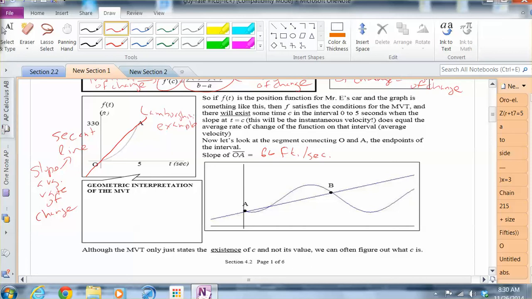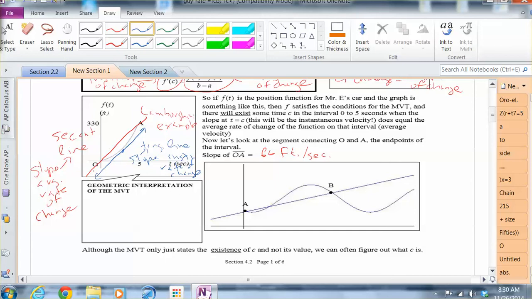Now, if you were to draw a tangent line representing the instantaneous velocity, it would be right here. So that's a tangent line, right? Will there be a tangent line that has the same slope as the secant line? Absolutely. Remember, the slope of this line is the instantaneous rate of change. We could definitely imagine this happening. If I drew the secant line from O to A, will there be a tangent line that will have the same slope as the secant line?